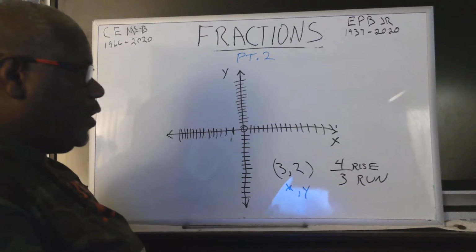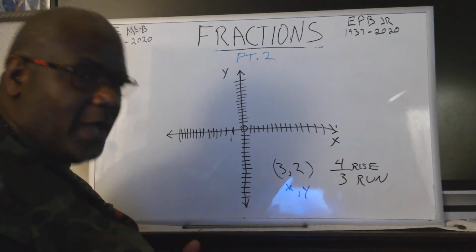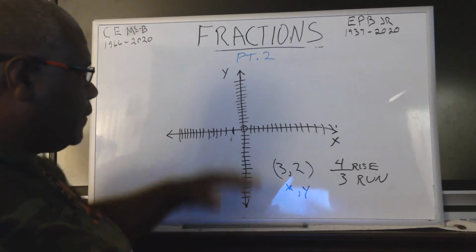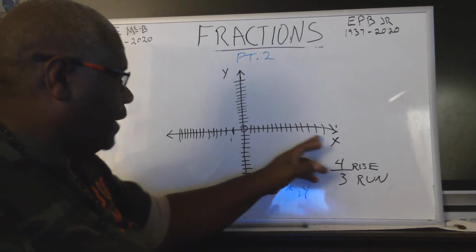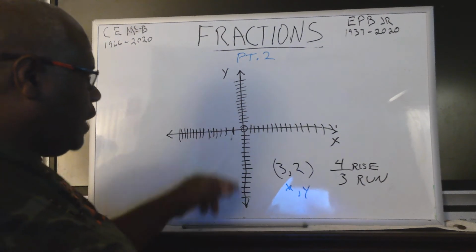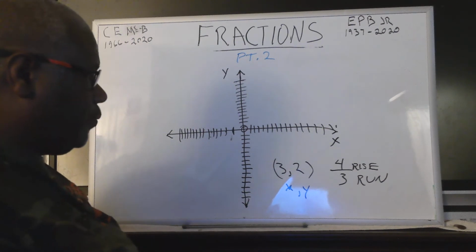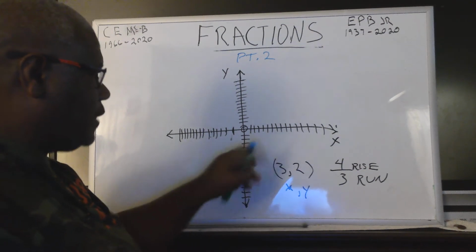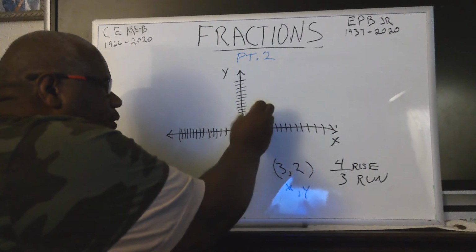Okay. Now, at one point, I also said that this is rise over run. So I'm going to show you what I mean. Here is a graph chart. Here's your x coordinate, your y coordinate. Here's your positive x's, your negative x's, your positive y's, your negative y's. Coordinates on the chart, right? So if I have an ordered pair of numbers, here's my x coordinate and my y, so I go 1, 2, 3 here, and I go up 2. So that's what this point is, 3, 2.